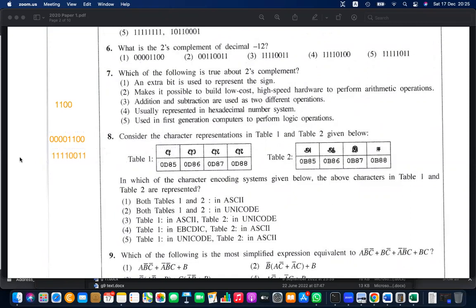But this is 1's complement. Once you invert, you get 1's complement. They are not asking 1's complement; they are asking 2's complement. 2's complement is just adding 1 to this. And that is 1 1 1 1 0 1 0 0, because 1 1 is 3, 3 plus 1 is 4, 4 is 1 0 0. So that is the answer. Answer is number 4.